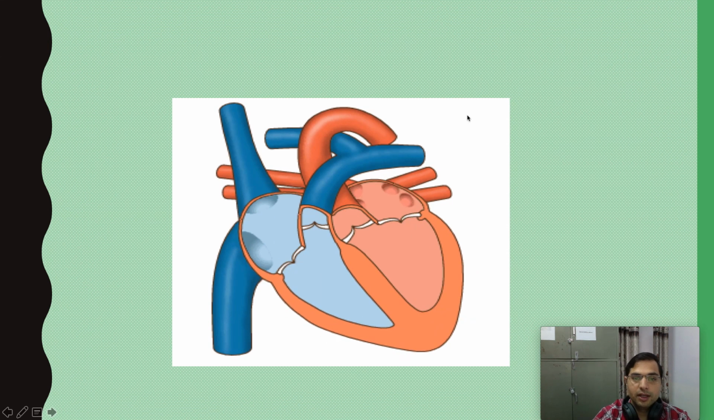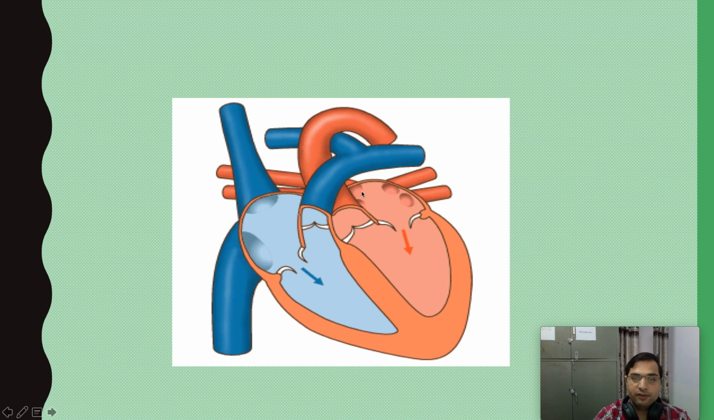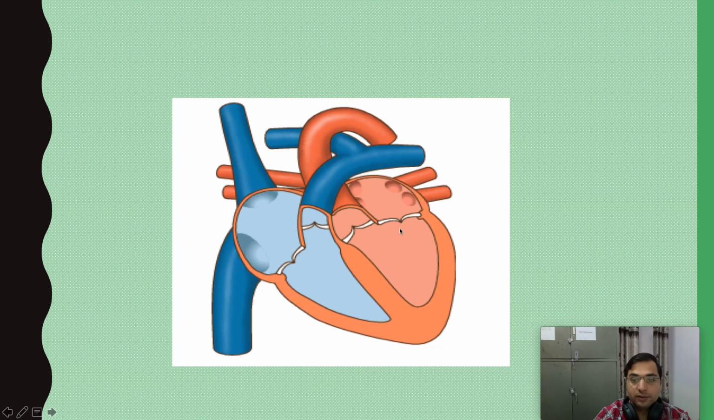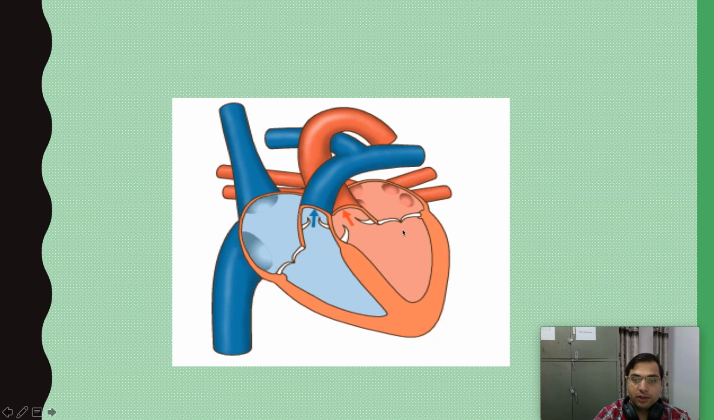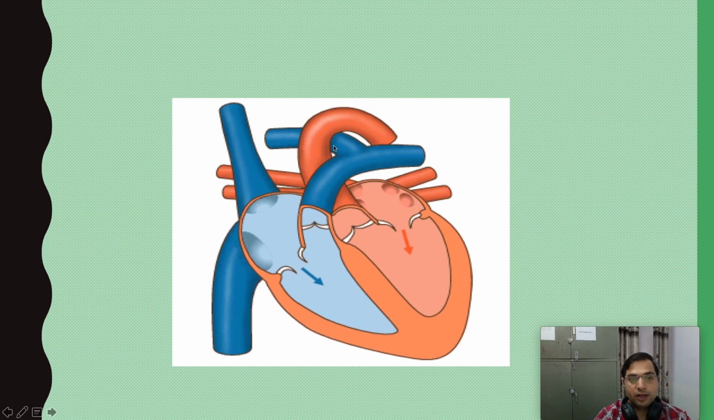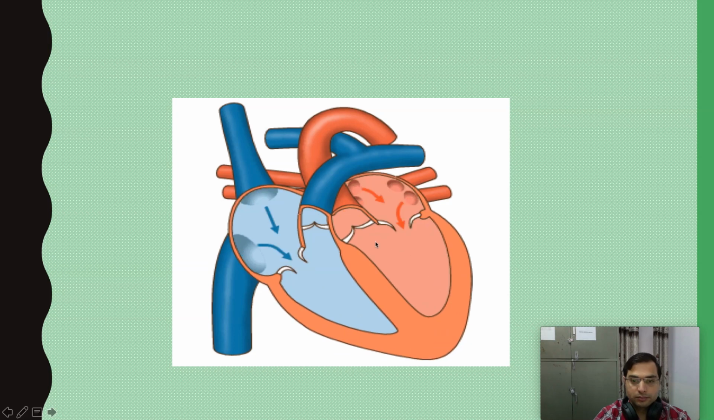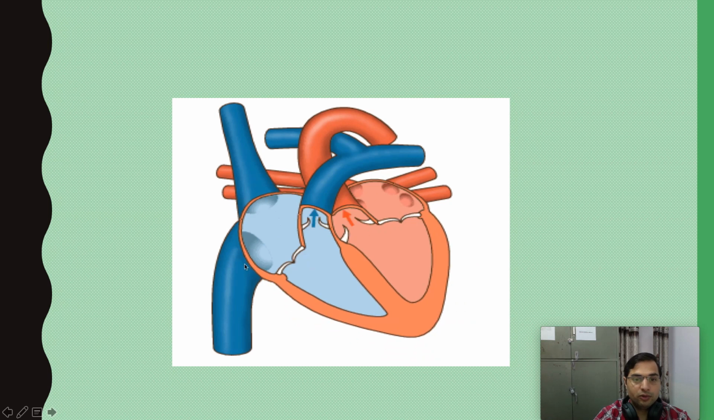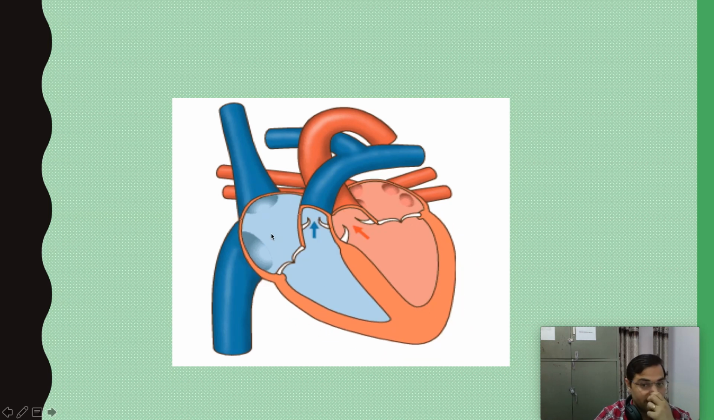So you can see here the blood is pouring from the pulmonary veins into the left atrium. From the left atrium, the blood is going to the left ventricle. The atrioventricular valve on the left side is bicuspid or mitral valve. From the left ventricle, the blood is flowing into the arch of aorta, right? And the valve here is aortic valve.